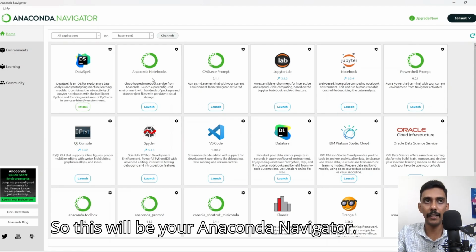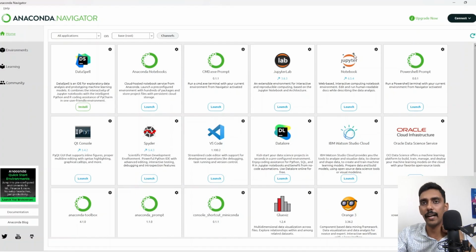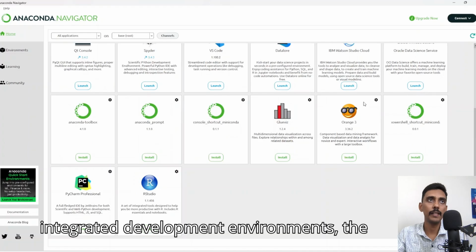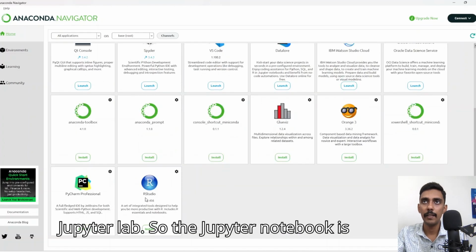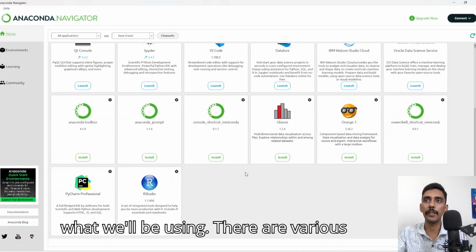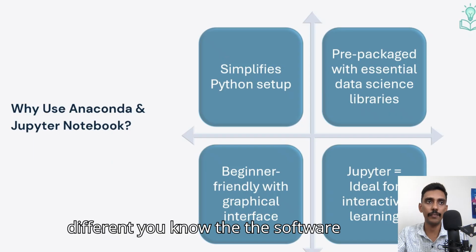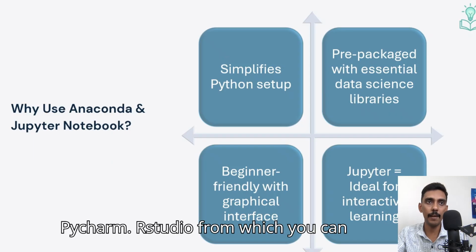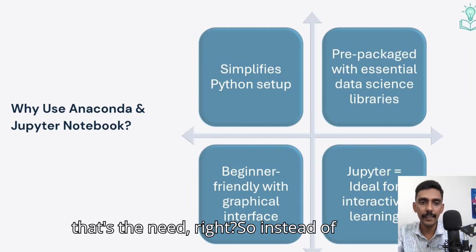So this will be your Anaconda Navigator. Here you can see that you get a lot of integrated development environments: DataSpell, Anaconda Notebooks, JupyterLab. The Jupyter Notebook is what we'll be using. There are various other software available. You even have PyCharm and RStudio, which you can install right away. So that's the need.